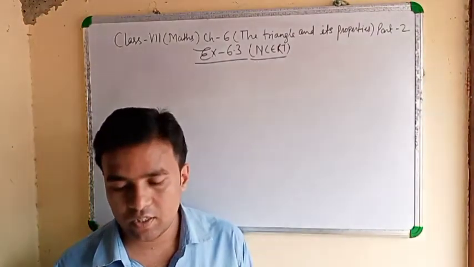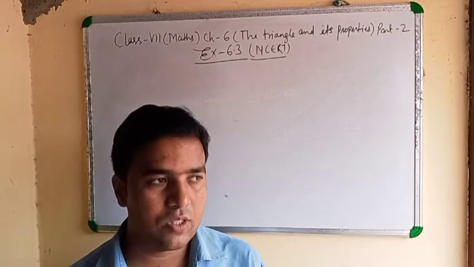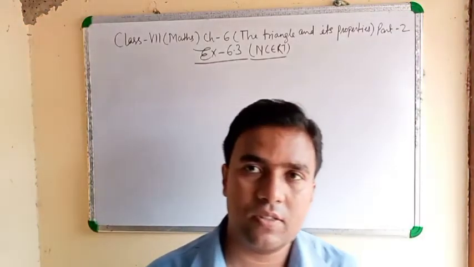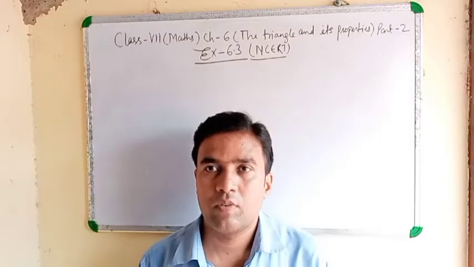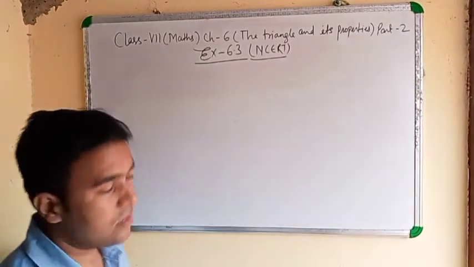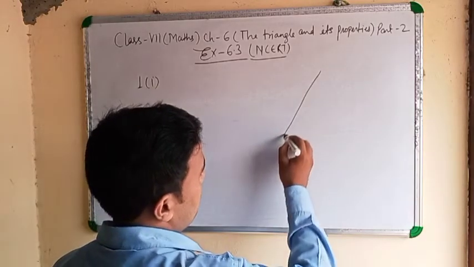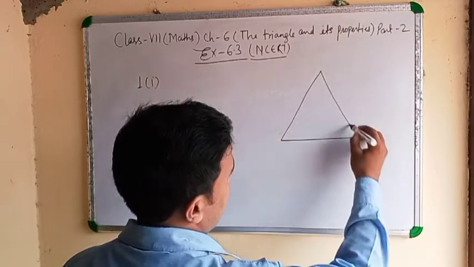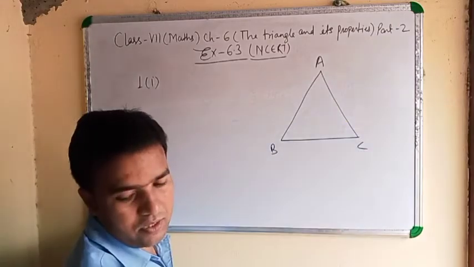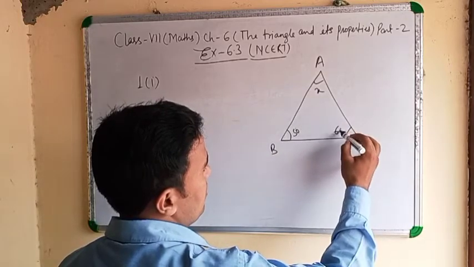Now exercise 6.3. There are also only 2 questions given. In the first part, first question, find the value of the unknown in the following diagram. In this exercise, you can do it with the help of the angle sum property. First question, triangle ABC. In triangle ABC, it is x, it is 50 and it is 60 degrees.